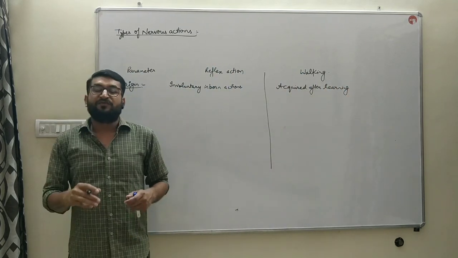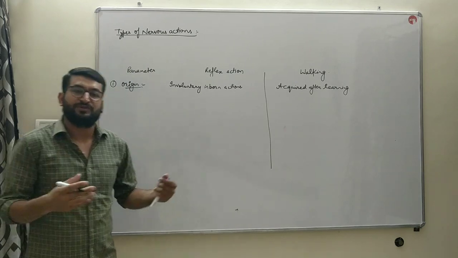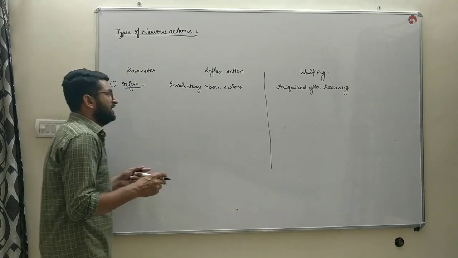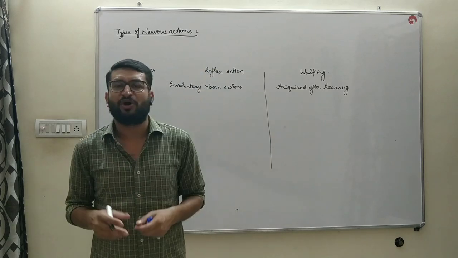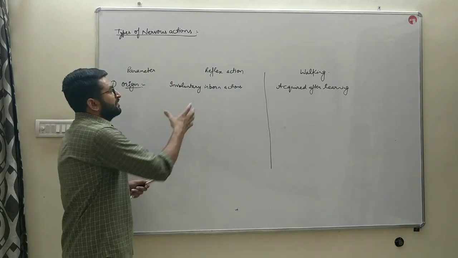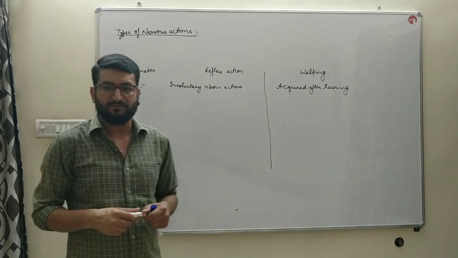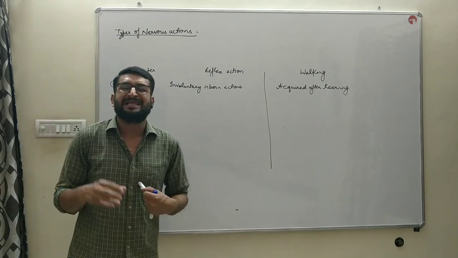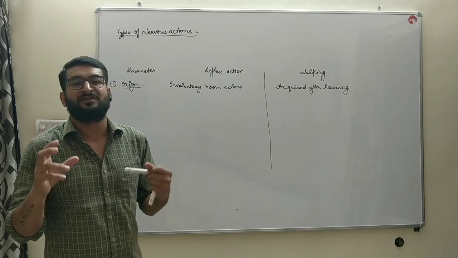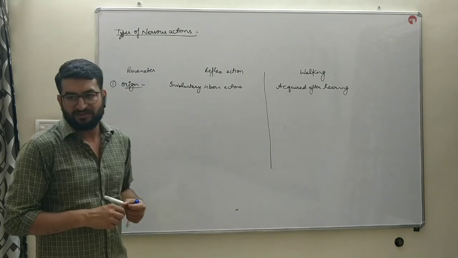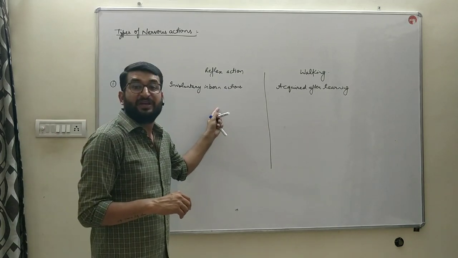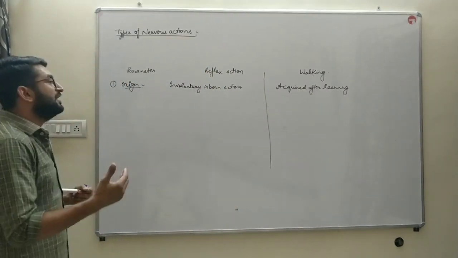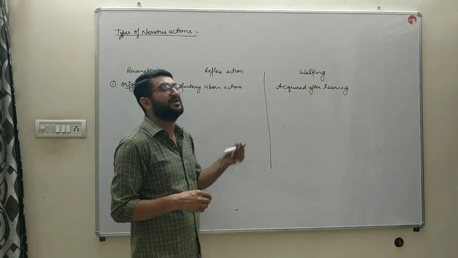We learn the walking process by holding the finger of a father or mother, whereas reflex actions are inborn actions. They are present in the person's body by birth. For example, milking by a newborn. When a newborn comes out of the mother's womb, that child knows how to suck the milk from the mother's breast. So that is a reflex action. Whereas walking is taught to that child. So walking is acquired after birth by continuous practice, whereas reflex actions are inborn.